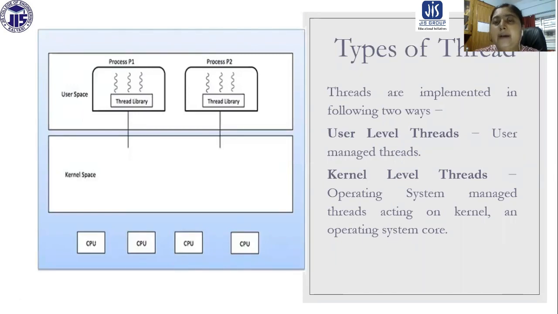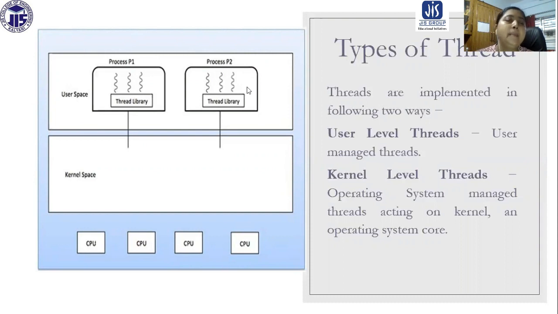Now the next thing that comes is types of threads. Threads can be of two types generally, user level and kernel level. The user level threads are created by the thread library. So the kernel is not aware of these types of threads. So the system related activities cannot be performed by these user level threads. Kernel level threads are going to be created by the operating system. It is more like the process. So the operating system is aware of it, and the operating system is going to maintain this type of threads.